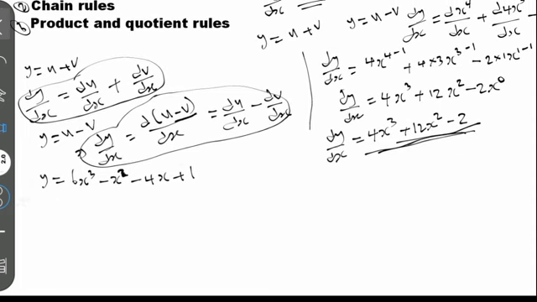To find dy/ds, we differentiate this with respect to s. The base here is 6s, right? The power here we multiply by this base, that will be equal to 3 multiplied by 6s, and we subtract 1 from the index, the power here, that is 3 minus 1. We have done with this.